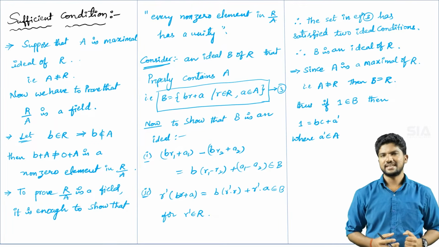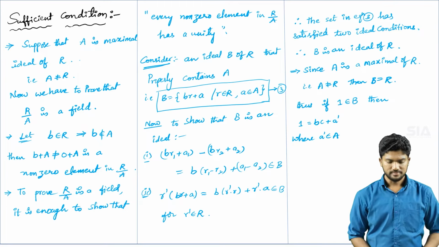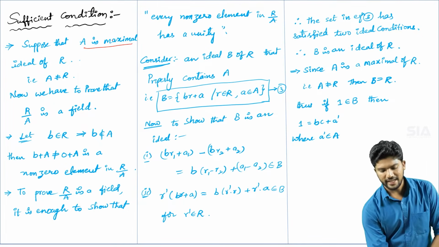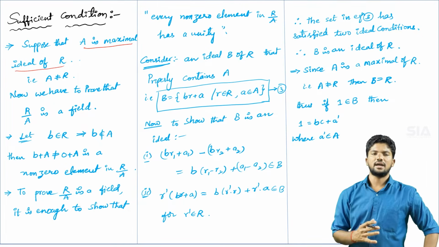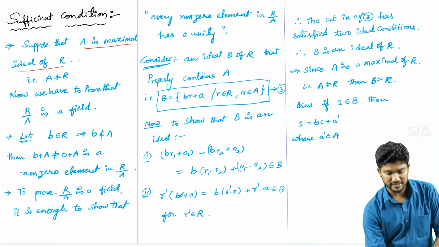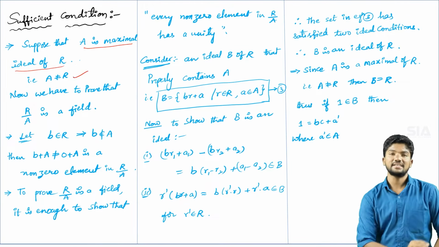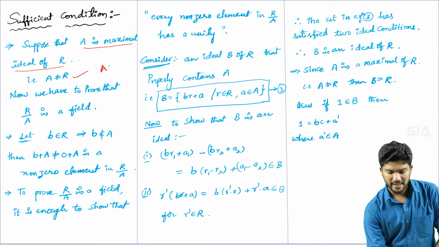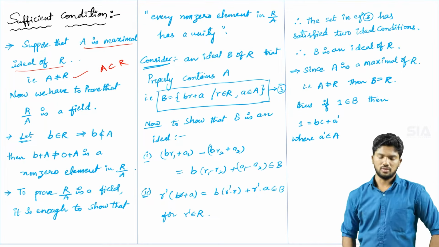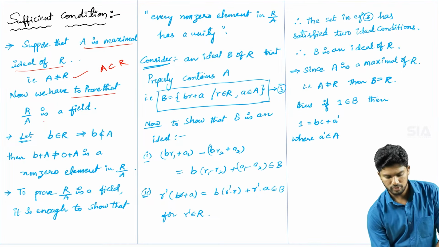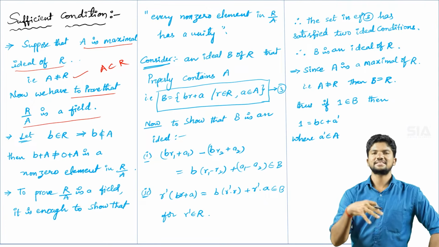Okay. Now the sufficient condition. In the sufficient condition, suppose that capital A is a maximal ideal of capital R. Okay. According to the definition, a maximal ideal is nothing but A naught is equal to R, but A is a proper subset of R. So therefore, now we have to prove that the quotient ring is a field.